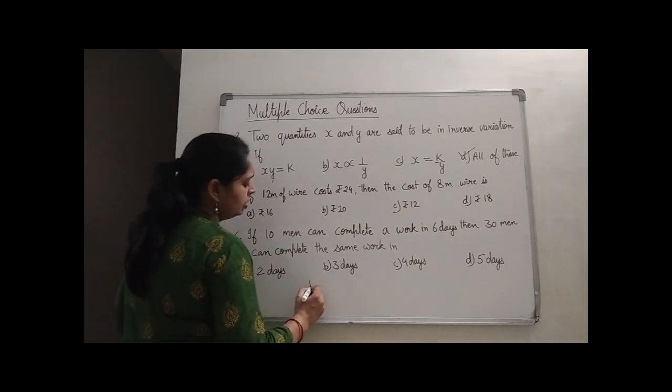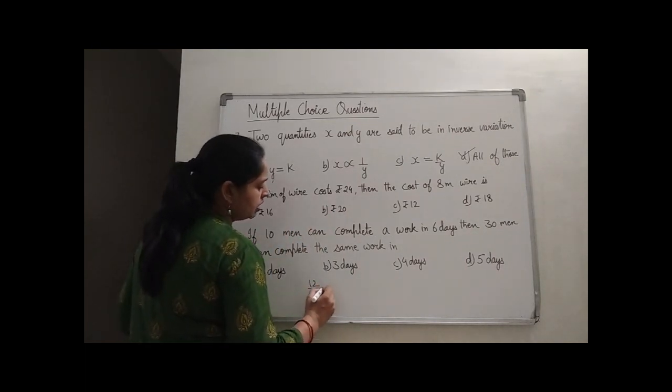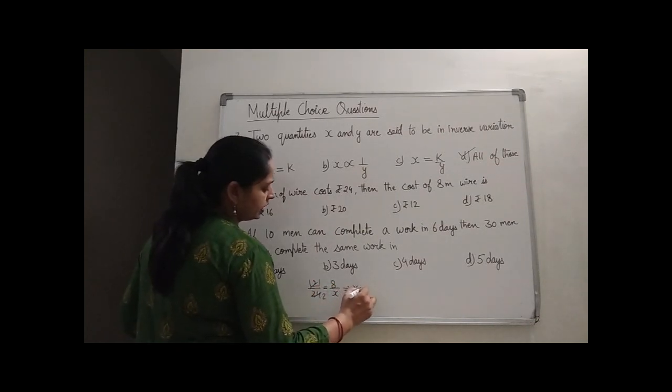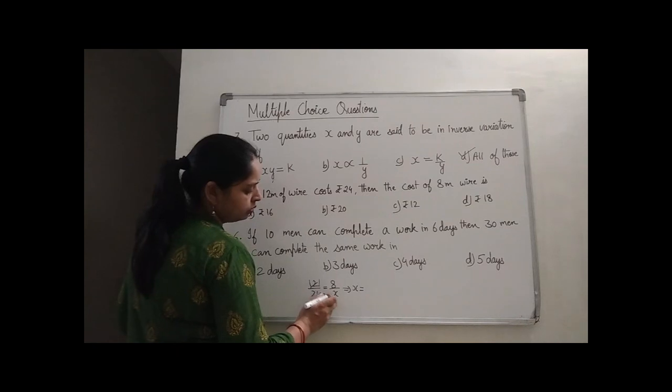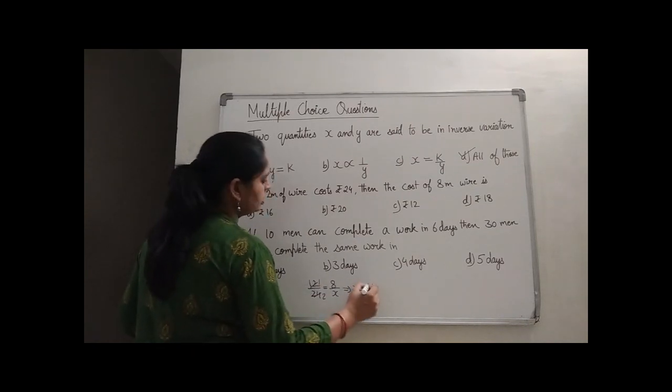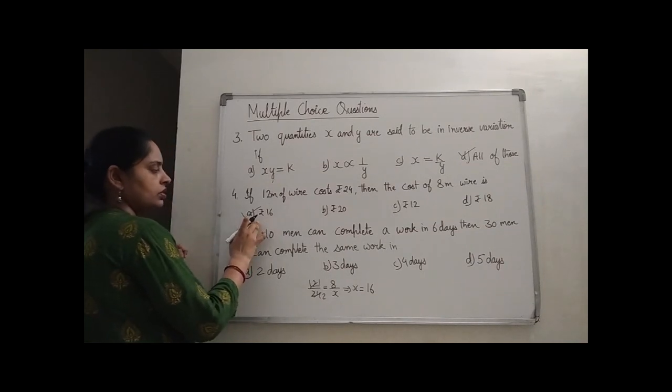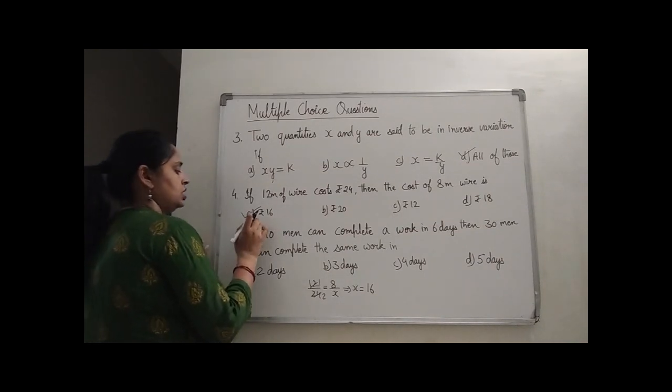So we have 12 upon 24 equal to 8 upon x, and you can see that it will go to 1 upon 2 here. 2 will be multiplied over here. So you will get the value of x as, x will be equal to how much? 8 2s are 16. So we have rupees 16 as the answer. The cost of 8 meters of wire will be rupees 16.